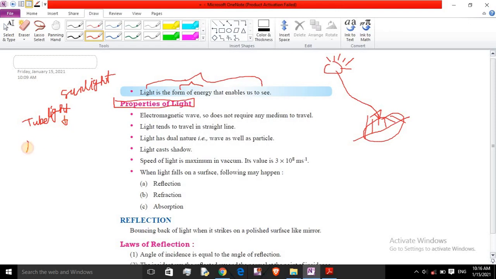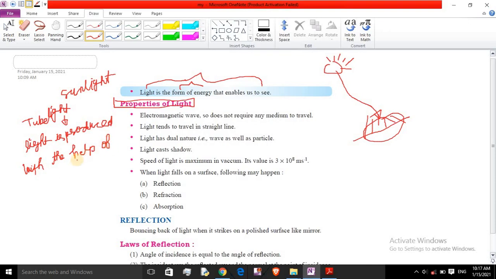In a tube light, light is produced with the help of electrical energy. So this is the understanding about light being produced with the help of electrical energy.